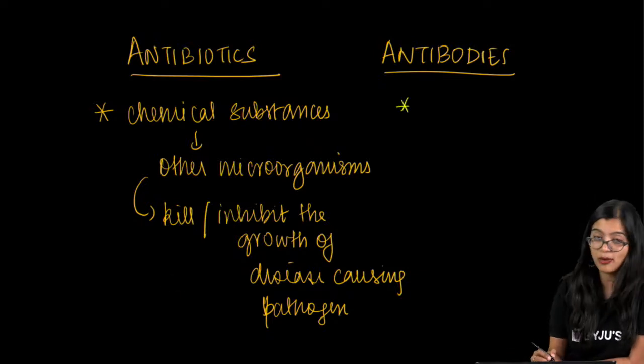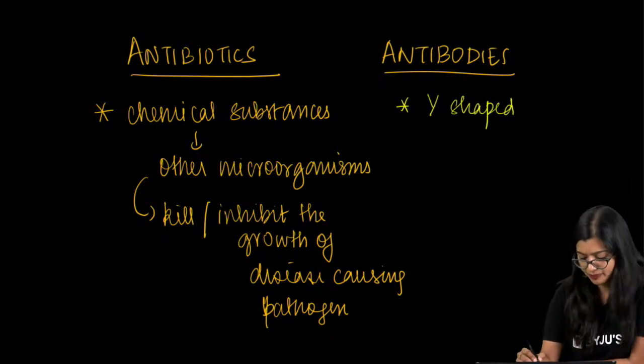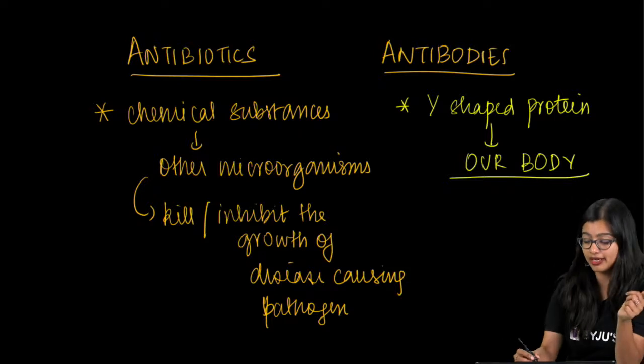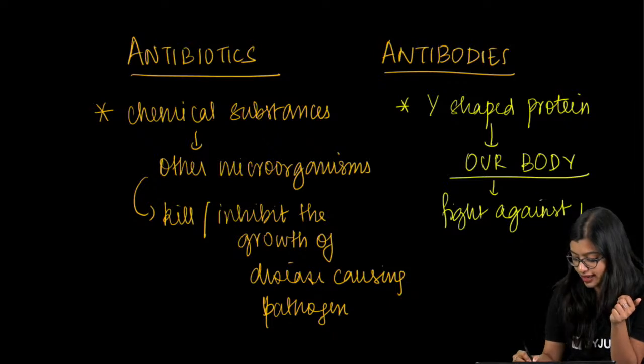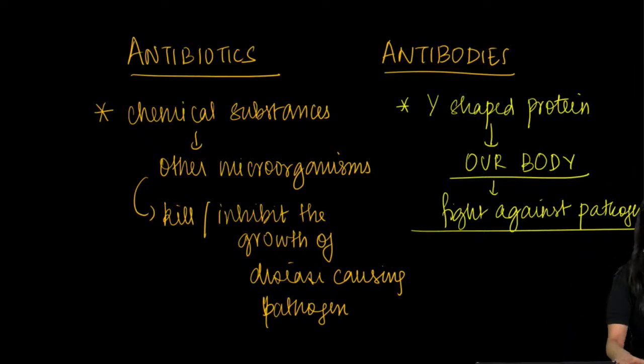Now on the other hand, antibodies are Y-shaped proteins which are produced in our body. Understand where they are produced. It is in our body that they fight against pathogens that enter our body. So everybody take a quick screenshot of this, otherwise all of you will forget this. This is the main place where you make questions. What I have written, you will not be able to get in your PDF. So I hope all of you are clear.